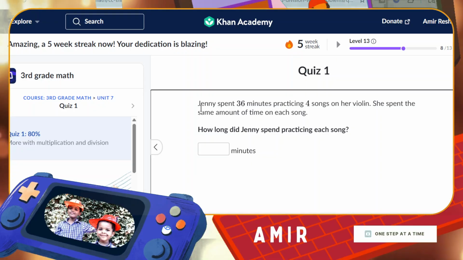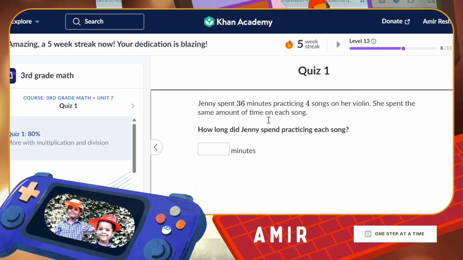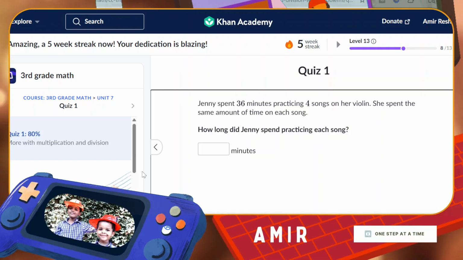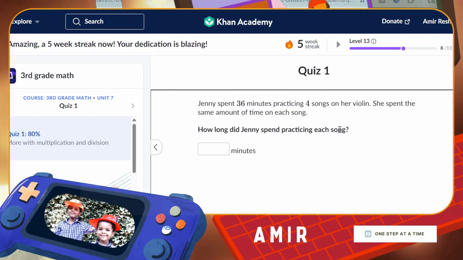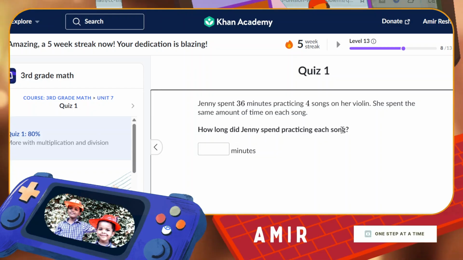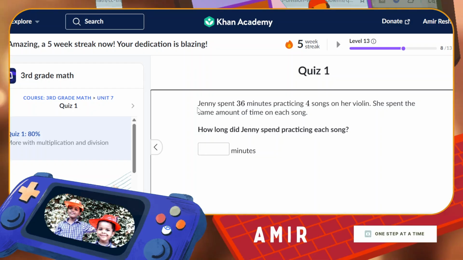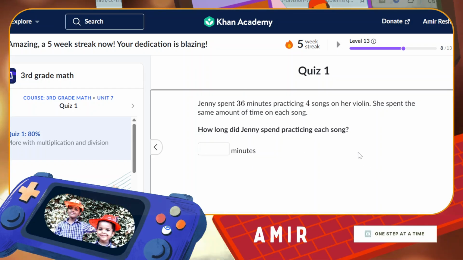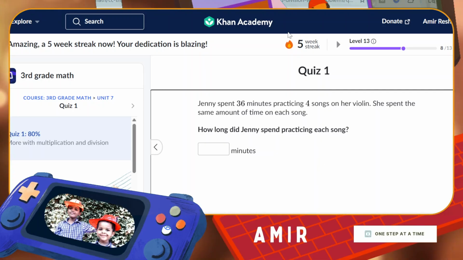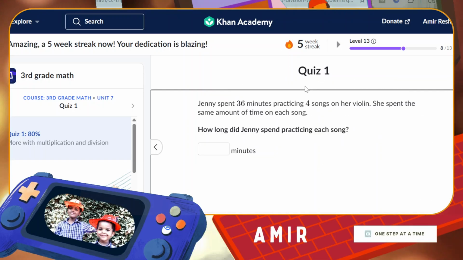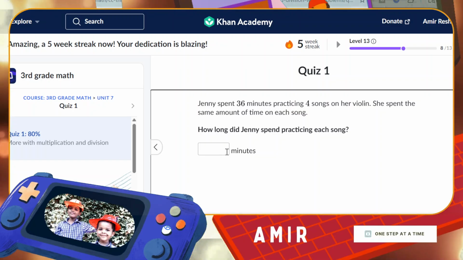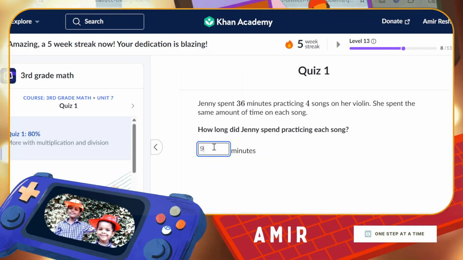Now it says, Jenny spent 36 minutes practicing 4 songs on her violin. She spent the same amount of time on each song. How long did Jenny spend practicing each song? It's the same thing as the other one. 36 divided by 9 equals 4, and 4 times 9 equals 36. The answer is 9.